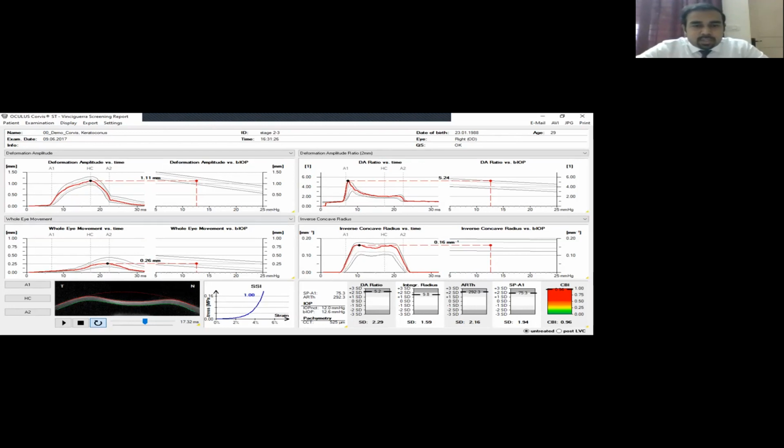So if this is specifically a normal cornea or a keratogenic cornea, you would have all of them matching together, just like how in a topography, the area of steepening matches the area of thinning and the area of posterior elevation. If the deformation amplitude is higher, your whole eye movement would accordingly be in the normal range for that specific patient. And this was the next level of evolution that happened, where you could look at deformation amplitude with the intraocular pressure compensated and the whole eye movement as well. But here again, the Corvus device did not give us any specific output combining these two parameters. Then what happened further? If you go back to our presentation here again.